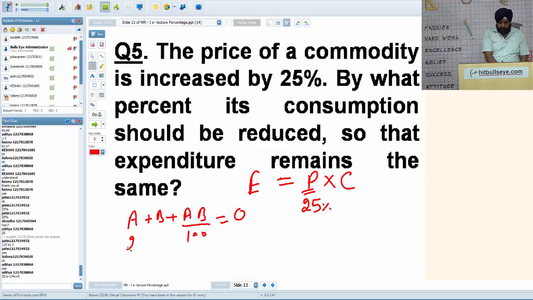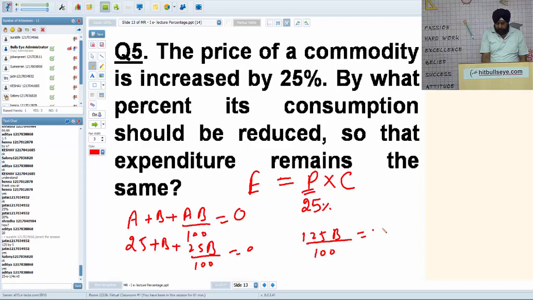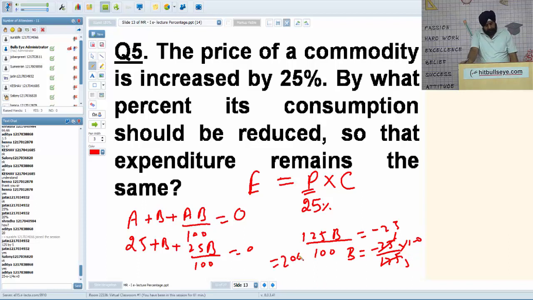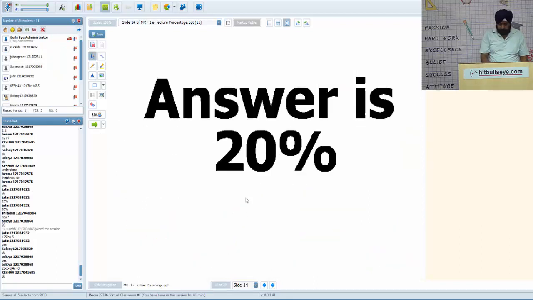So it's 25 plus B plus 25B by 100 is 0. It's 125 B by 100 is minus 25. So B comes out to be minus 25 upon 125 into 100. So it's 1 by 5, none other than 20%. Is it okay? Yes. So net percentage change is 0. You have to rush, you have a lot of questions to do.